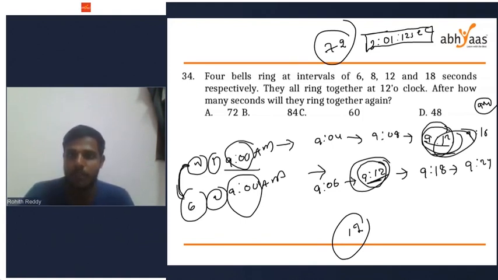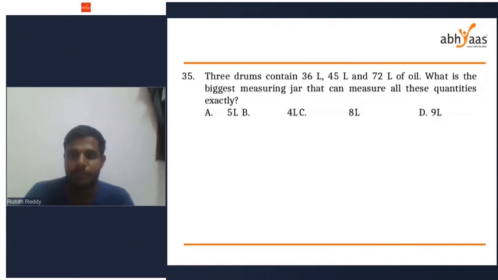Next, 42nd page, 35. 3 drums contain 36 liters, 45 liters, and 72 liters of oil. What is the biggest measuring jar that can measure all the quantities exactly? So, what do we have to find here?